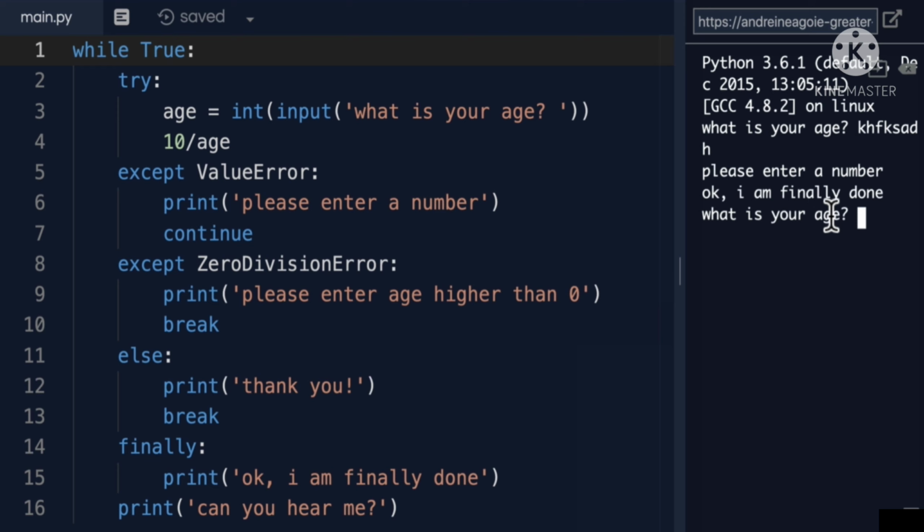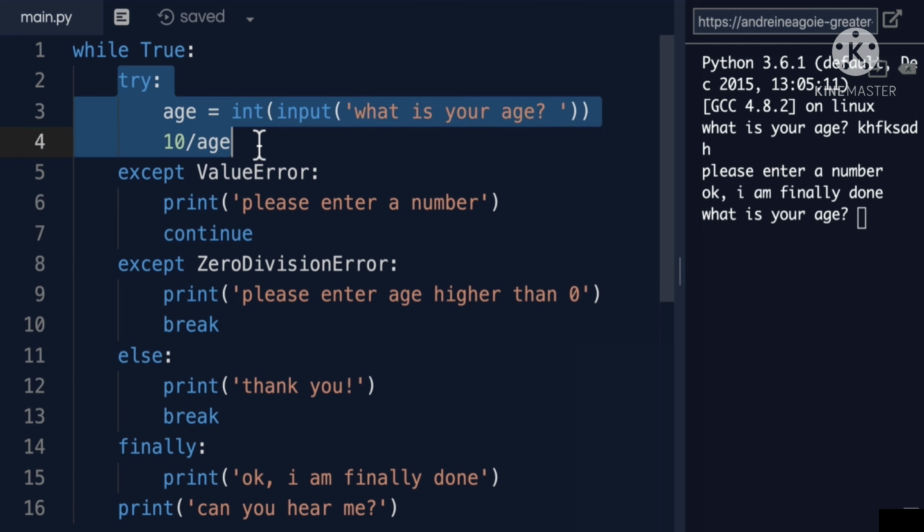So what happened here? Well, we tried this. We got an error, a value error. It says, hey, please enter a number. And then it's going to continue. Now continue, instead of break, doesn't break out of the while loop. Instead, it comes back to the top. So it's going to try again this part.